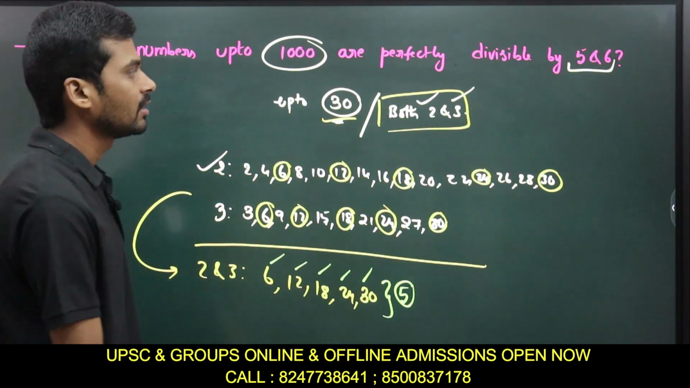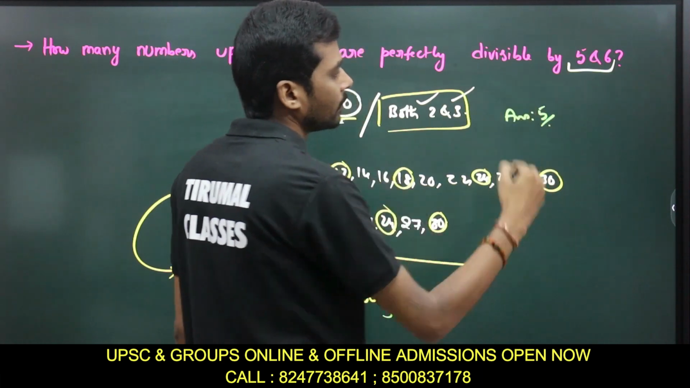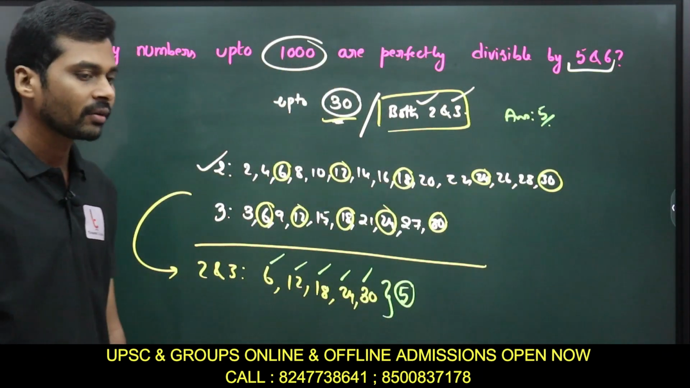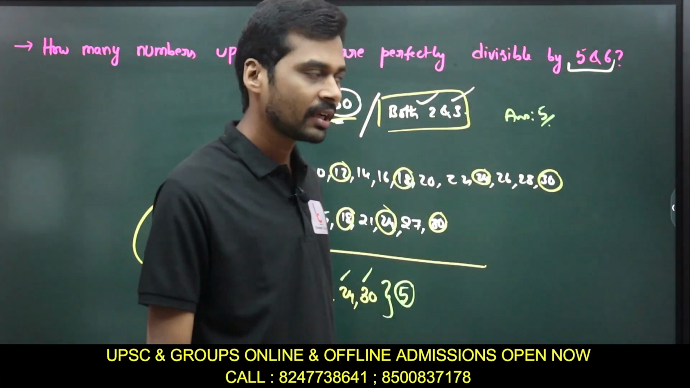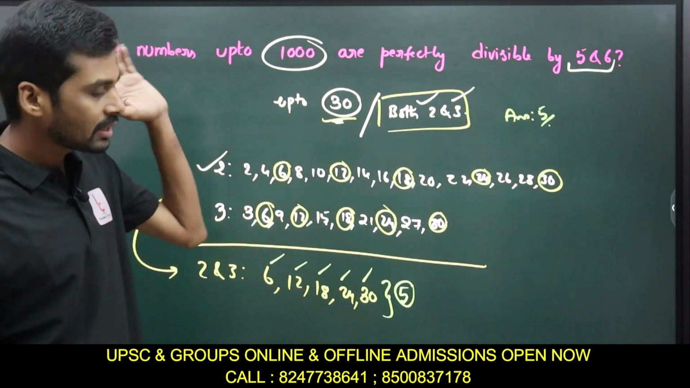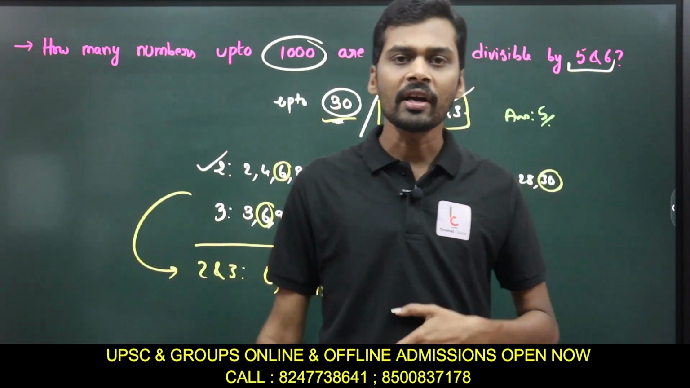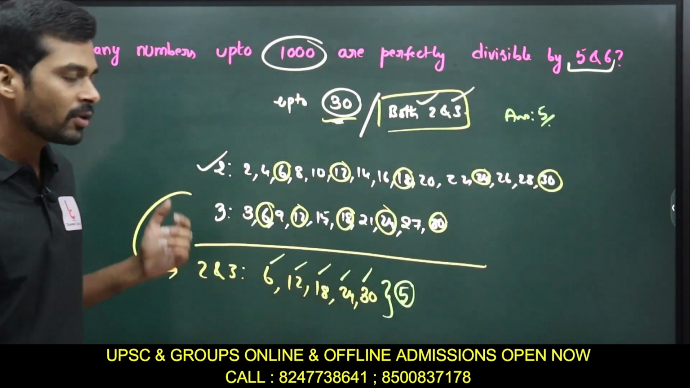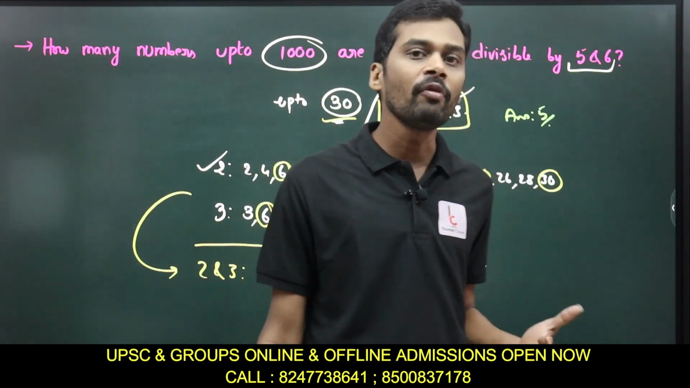Okay, what is the answer then? The answer is 5. But in the exam, we cannot write all the multiples, right? Because the problem could be asked for up to 1000, up to 10,000. So it is not possible to write all such multiples, right? In that case, what will we do?